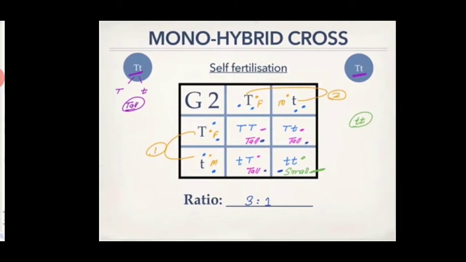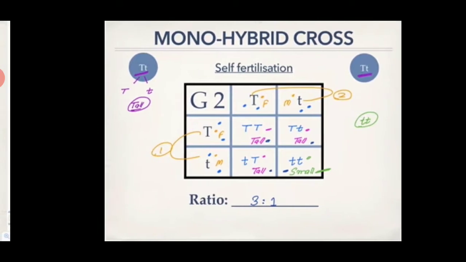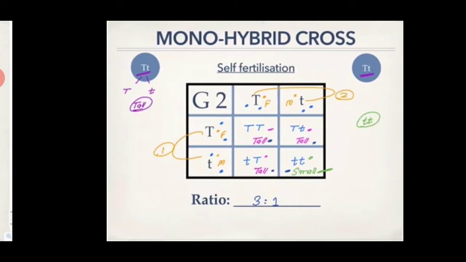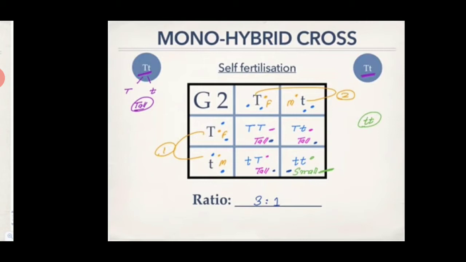Monohybrid cross. Crossing of plants which differ in a single character is called a monohybrid cross. Example, height of a plant. A tall pea plant is crossed with a dwarf pea plant. Here, all plants are tall because the tall character is dominant over the dwarf character. Mendel again crossed the F1 generation, then he got a 3:1 ratio in the F2 generation.